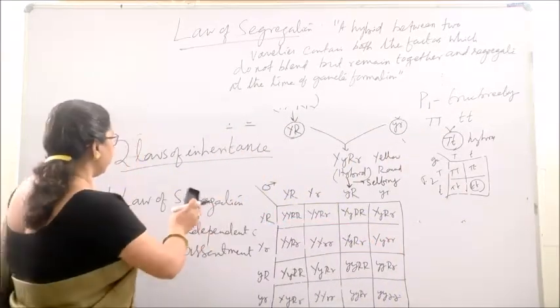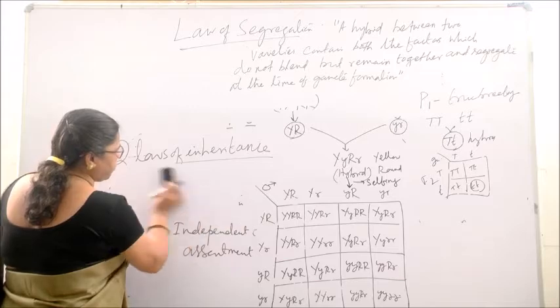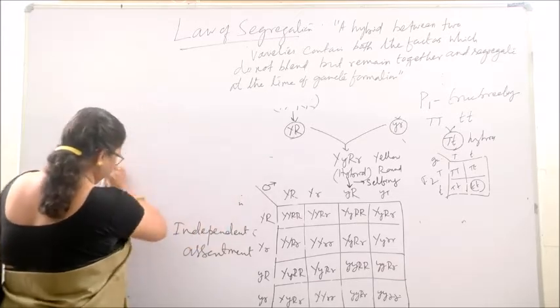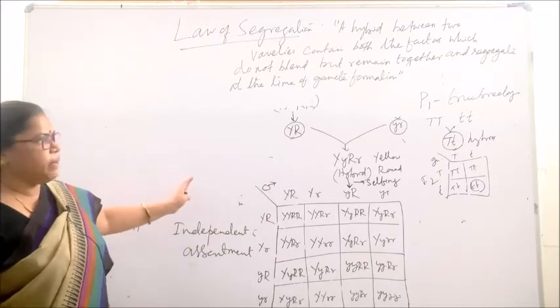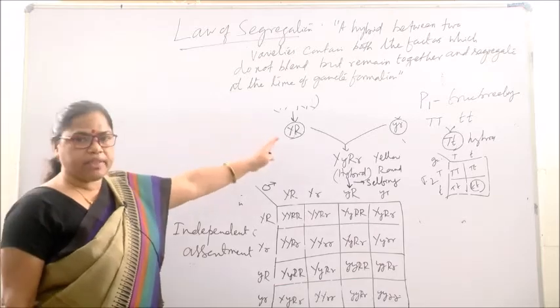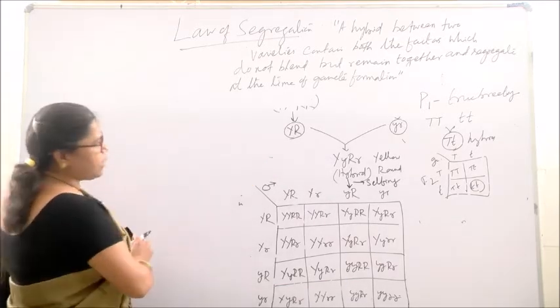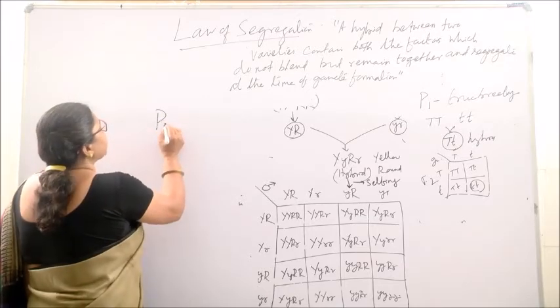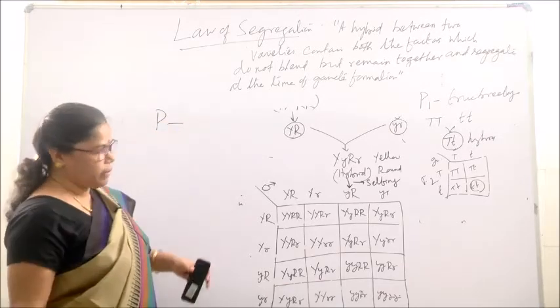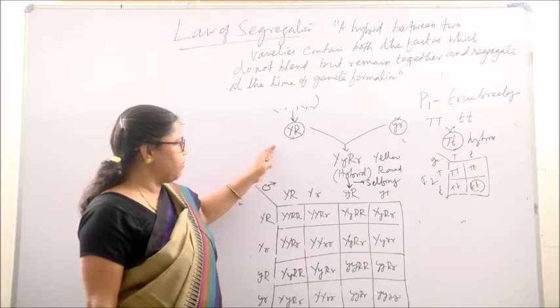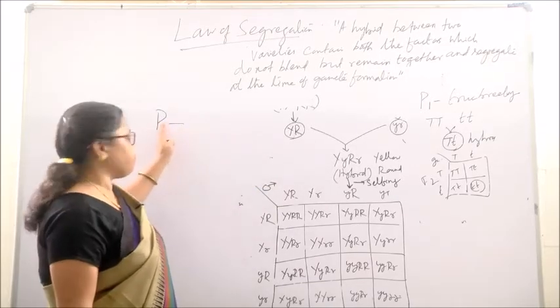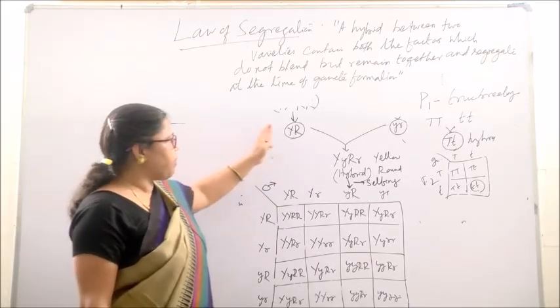Clear? And the next one is the law of independent assortment. Similarly, the law of independent assortment has been derived from dihybrid cross. By analyzing the dihybrid cross, you can explain the law of independent assortment. As you know, the P or parental generation is pure.